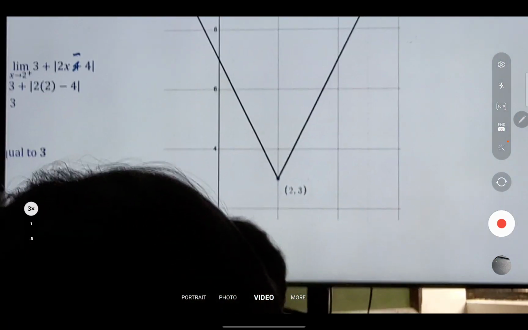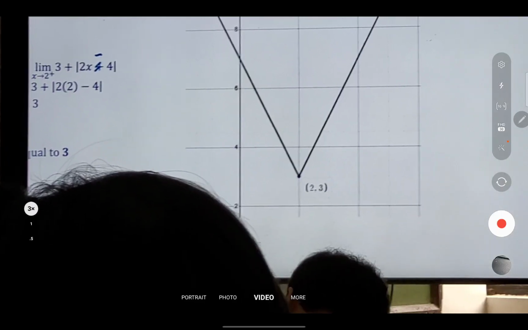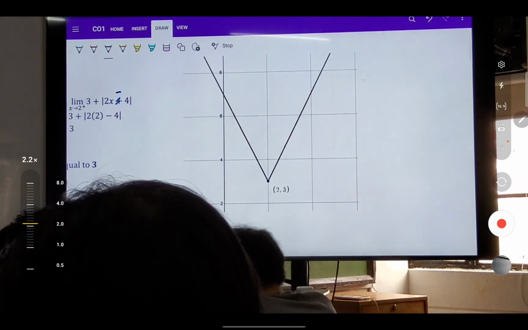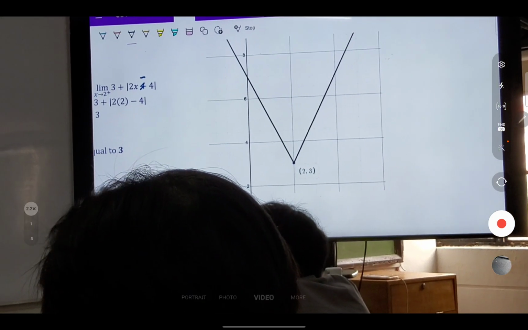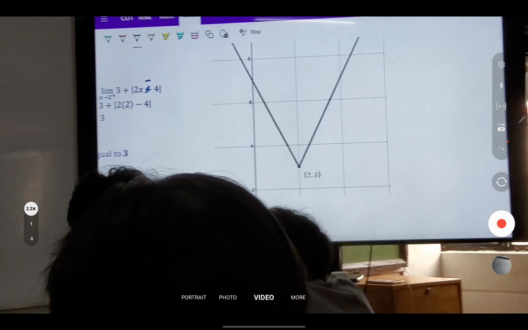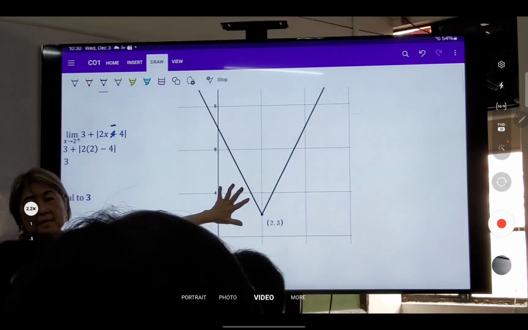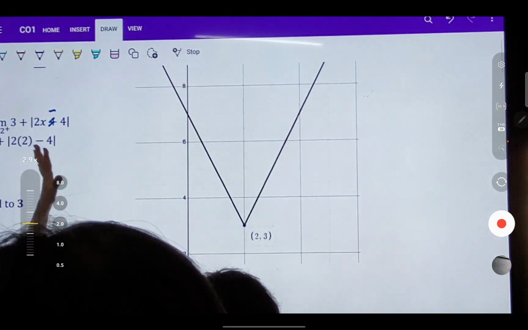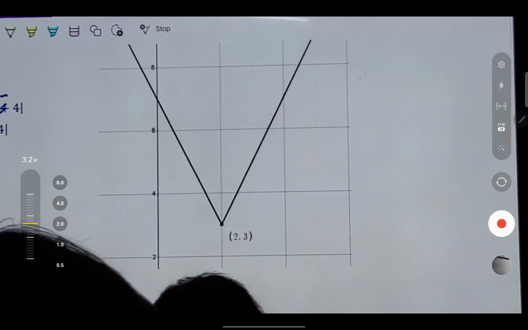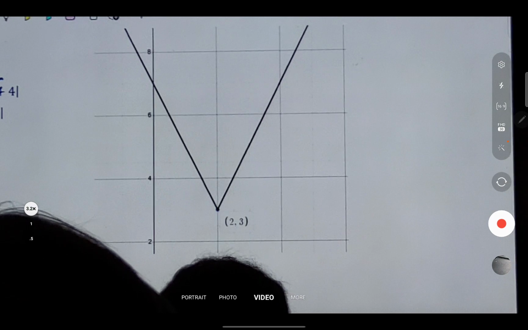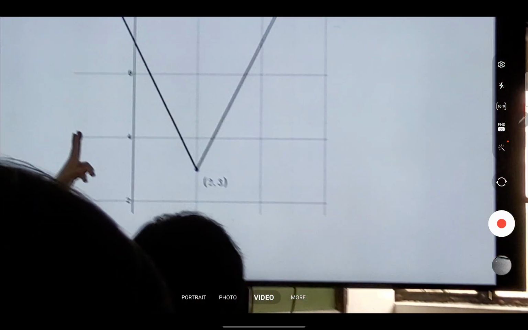Kahit pagtingin nyo pa lang sa graph, kahit hindi nyo i-value yung limit, kasi minsan ang given yung graph. Suppose ito yung given. Ito yung graph ang given. By looking at this one, what is the limit of the function as x approaches 2 coming from the right? 3. Coming from the left? 3. What's the two-sided? 3. So, kahit graph lang yung ibigay sa inyo, because you know the principle, you know how to find the limit.